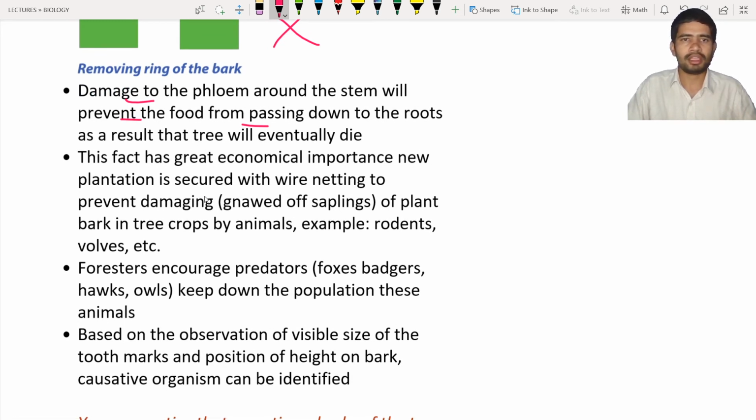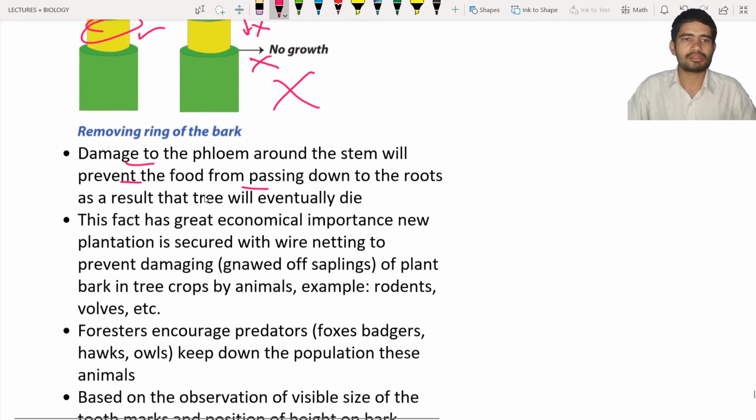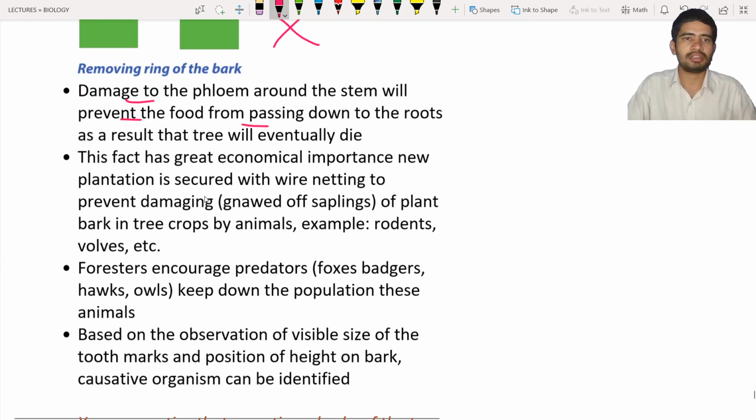Especially if you plant tree crops, especially casuarina or some other crops and so on. The animals will come and eat in this way, or they will cut the stem in this way. As a result, after a few days, the trees or the crop will die. Because of this activity, this fact has great economic importance. The farmers are going to face losses in the crop fields. As a result, the plants are going to be secured.